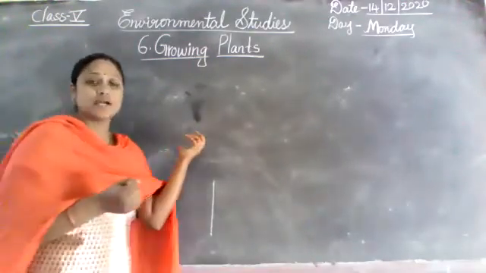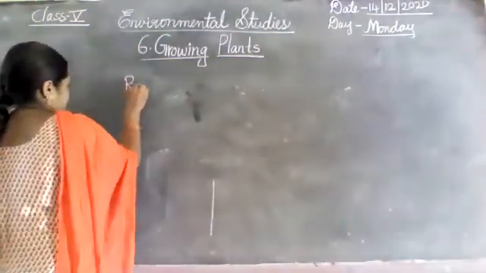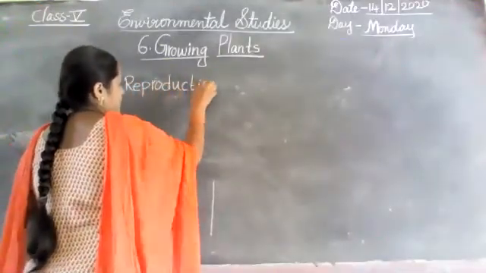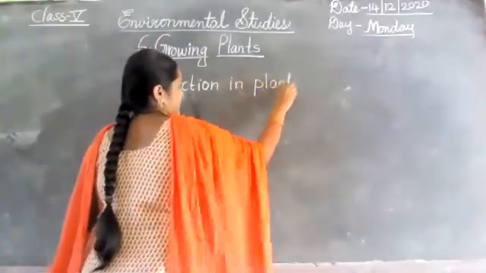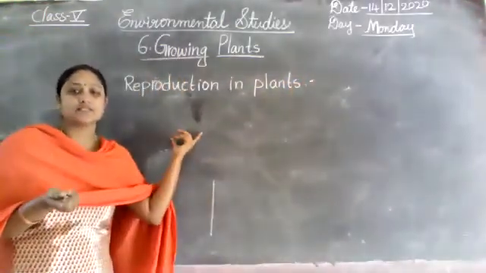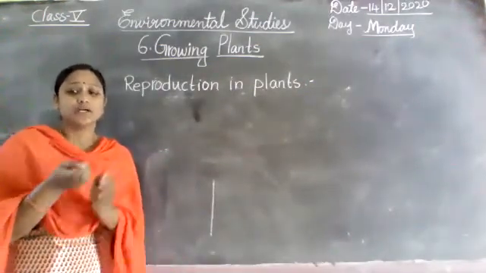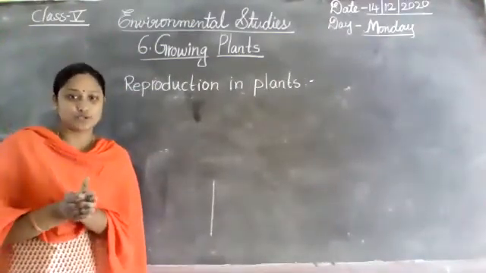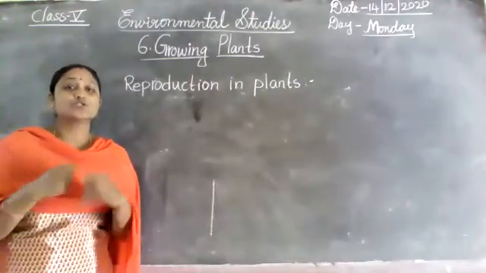So I already taught reproduction in plants. Most plants reproduce through seeds, and some plants reproduce through spores.